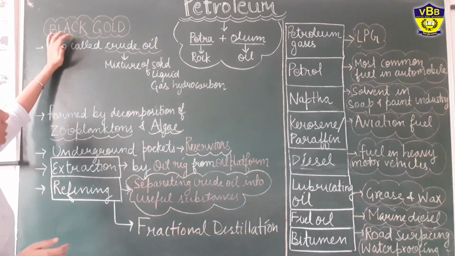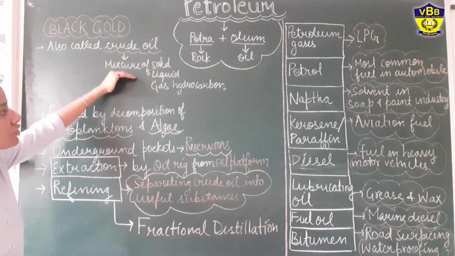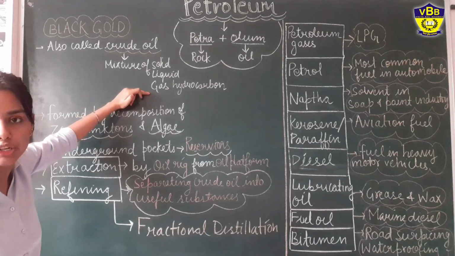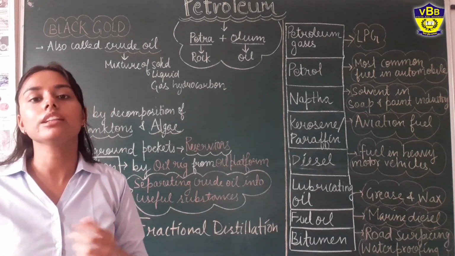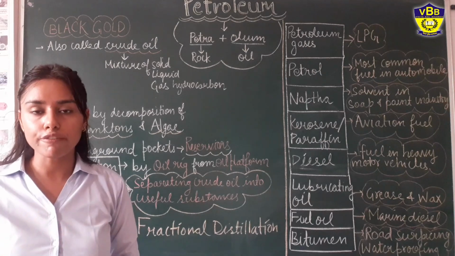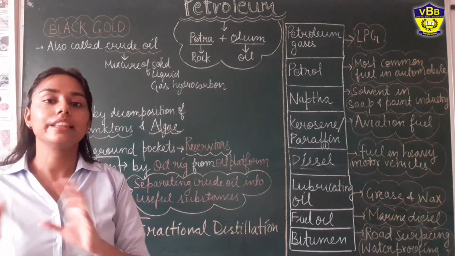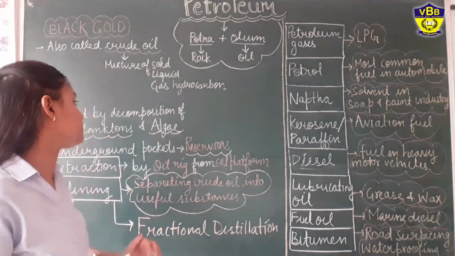Now, petroleum is also called crude oil. It is a mixture of solid, liquid and gaseous hydrocarbons. Hydrocarbon is just a chemical compound. Most of the fuels are made of hydrogen and carbon, and hence we can call them hydrocarbons.